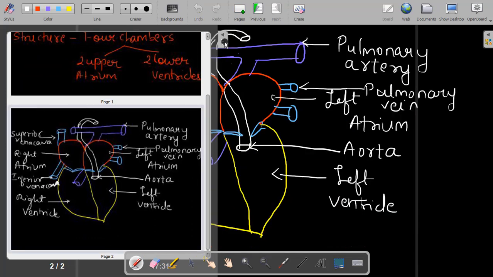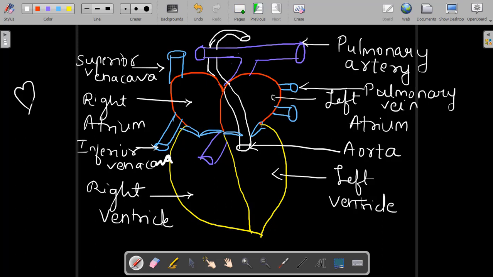This is how the heart looks. We generally see the image of the heart as it is, but actually the heart is somewhat like this. This is the rough diagram. Comparing it with your textbook diagrams is a little difficult, but if you draw this diagram also, you will get full marks. So let's talk about the structure of the heart. You can see four chambers. I'll just number them as 1, 2, 3 and 4. The red ones are the upper chambers of the heart, whereas the yellow ones are the lower chambers of the heart. So the heart is made up of four chambers.